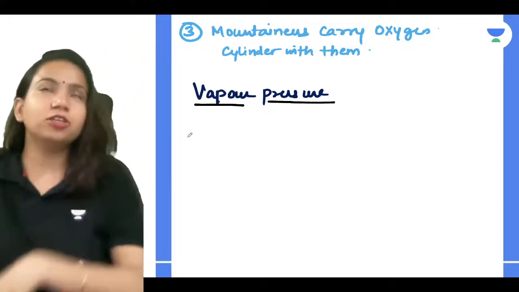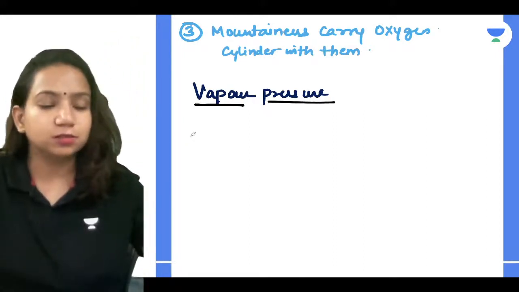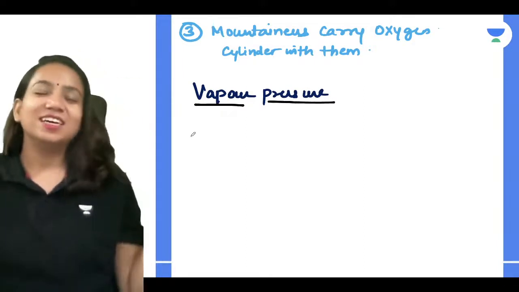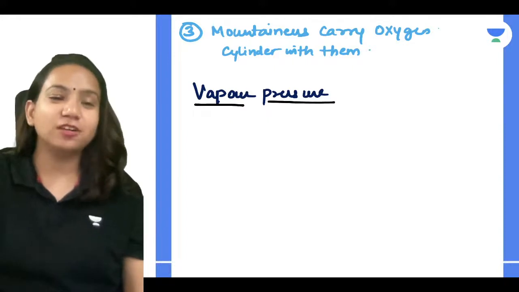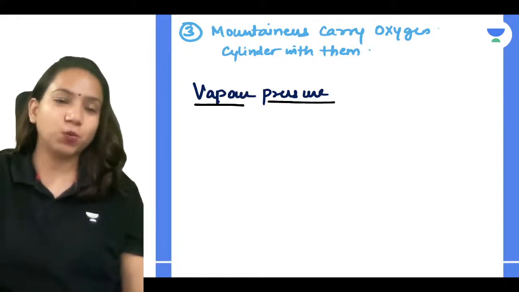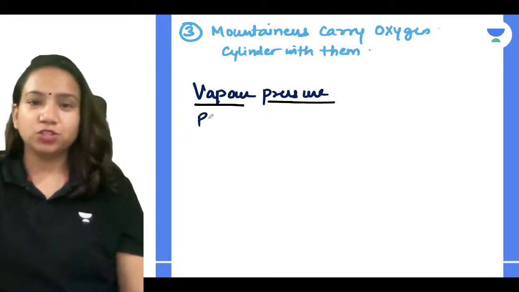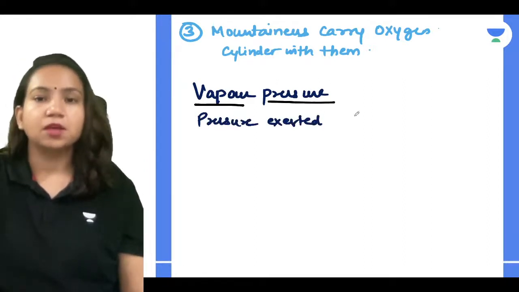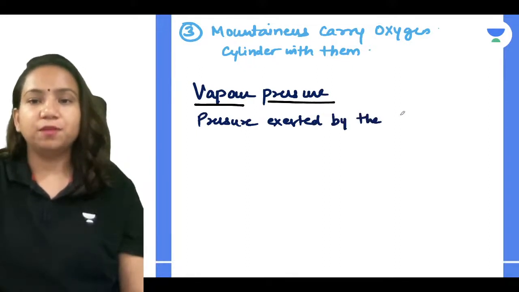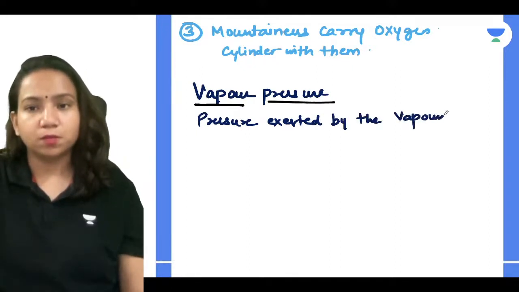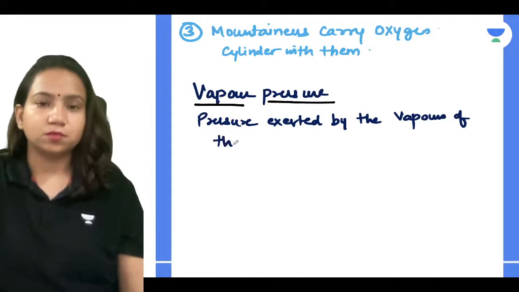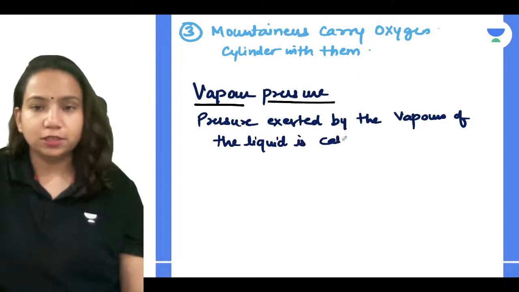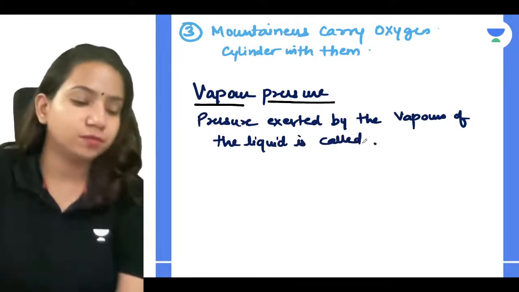The pressure exerted by the vapors of a liquid is called vapor pressure. Pressure exerted by the vapors of the liquid is called vapor pressure.